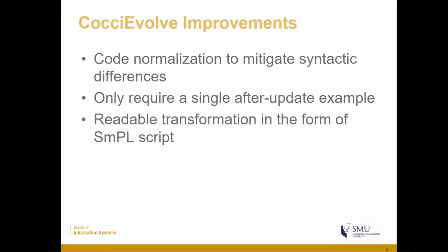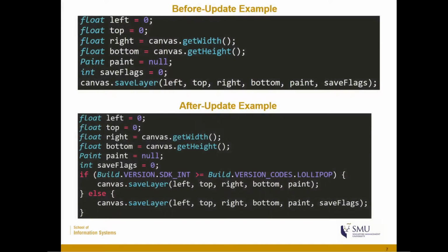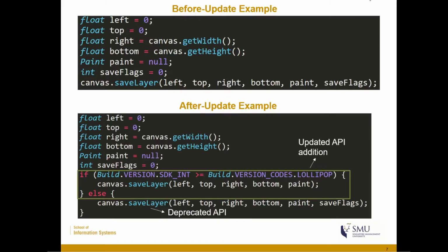So let's see first what a before and after update example is, and why CocciEvolve is capable of using only the after update example. In these pictures, the top picture is an example of a before update example, while the bottom picture shows an example of an after update example. We can see here that the after update example already contains both the updated API addition and the deprecated API in the form of an if statement.